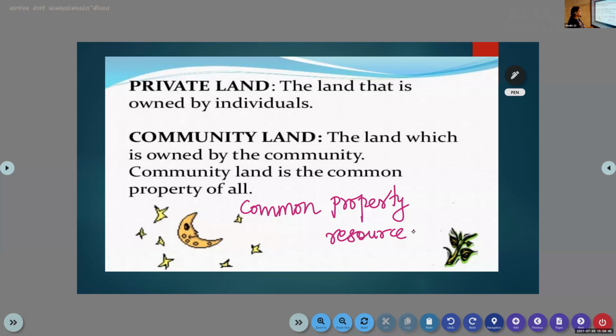Okay. So there are two types of land. The first one is private land and the next one is community land. Private land is owned by the individuals. Community land is owned by the community for their common use, like collection of food, nuts, fruits and medicinal herbs. So it is also known as common property resource.